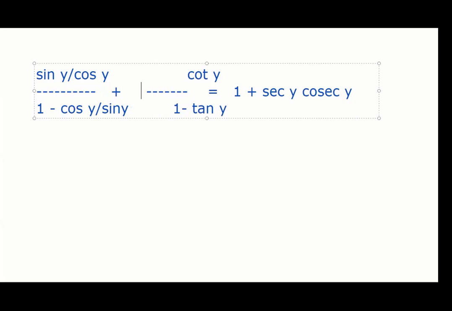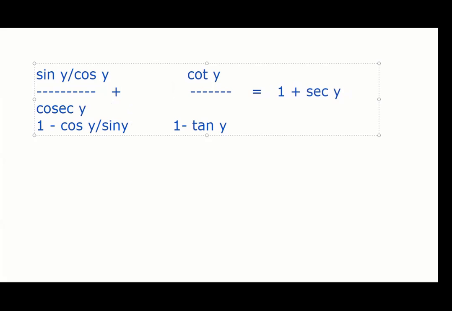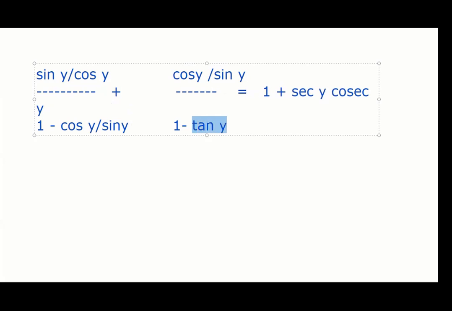This is also cos by sine. Again, I'm not sure whether it will solve or not, but I thought we can try. And tan y also becomes sine y by cos y, right? Yes, sir.